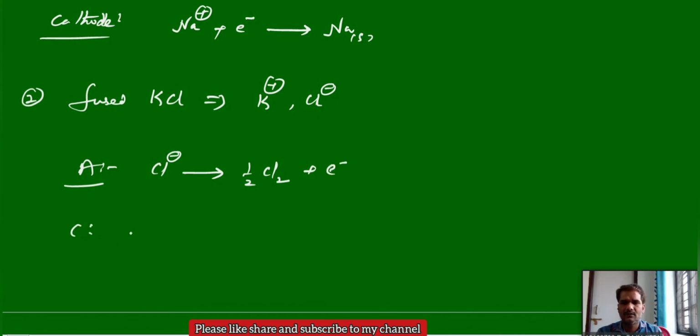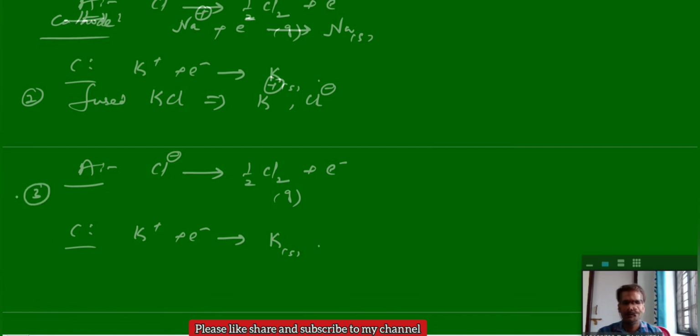At the cathode, these potassium ions take electrons from the cathode and deposit as potassium solid. This is chlorine gas. So in fused potassium chloride, chlorine gas liberates at the anode and potassium deposits at the cathode.